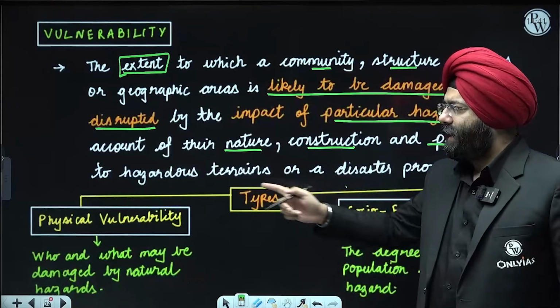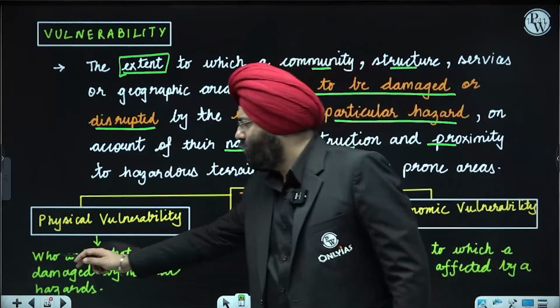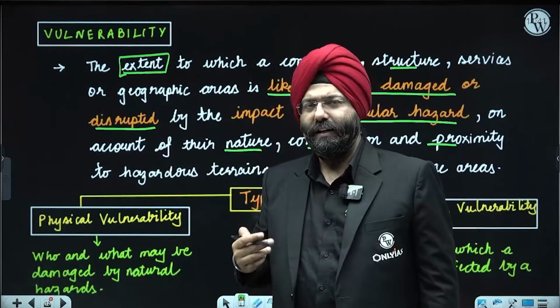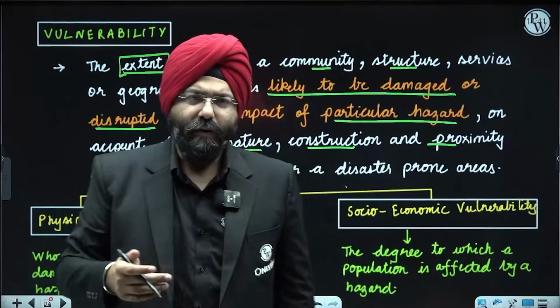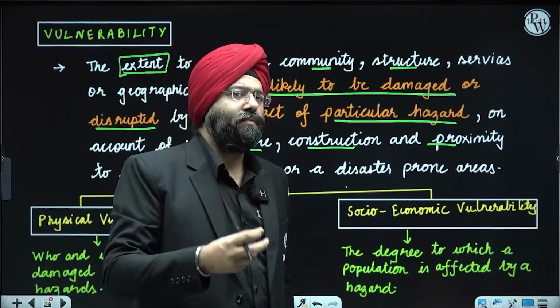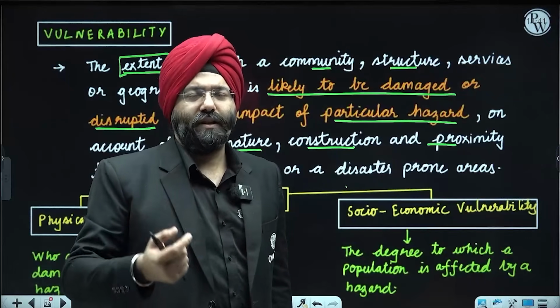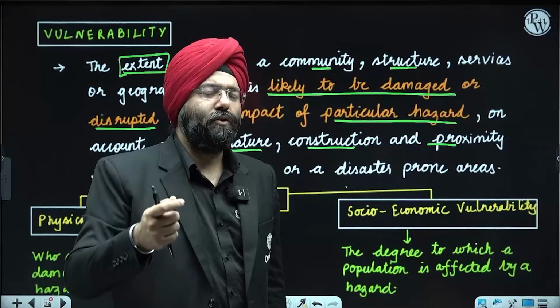When I talk about types, first is physical vulnerability. Physical vulnerability is who or what may be damaged by the natural hazards, right? When I talk about the physical aspect, it will be related to the physical infrastructure or material aspects. Let us say buildings are there, some landforms are there. To what extent can they be modified, damaged, or impacted?